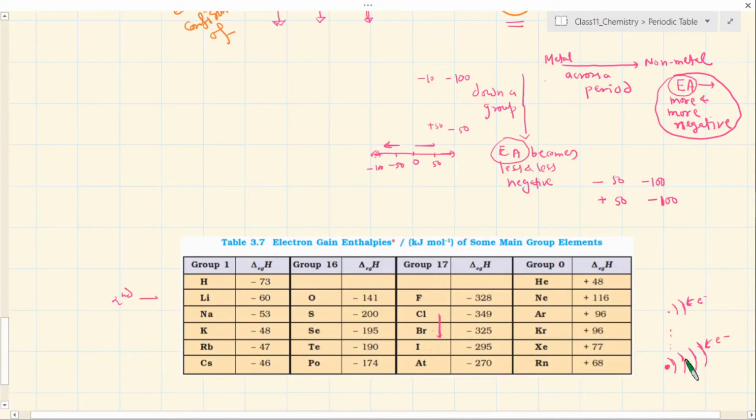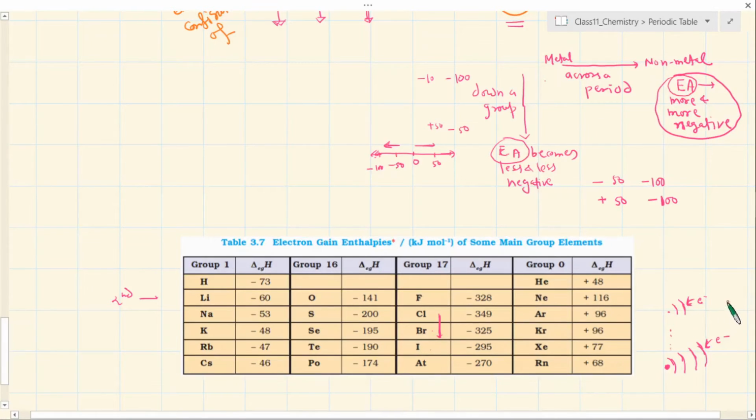But I said the screening effect is much more powerful. So many electrons are shielding the nucleus from the incoming electron, so the attraction is not that great. In chlorine's case, the electron is immediately taken in and a lot of energy is released.